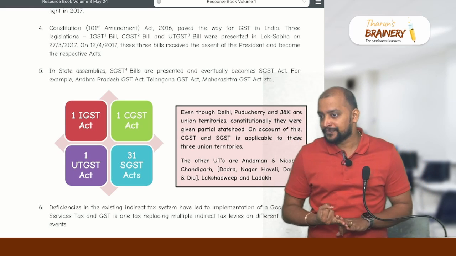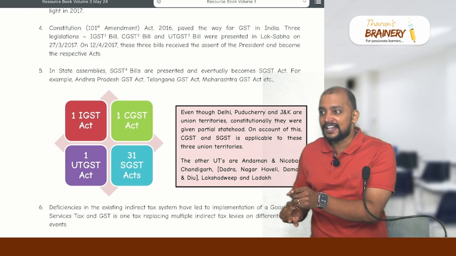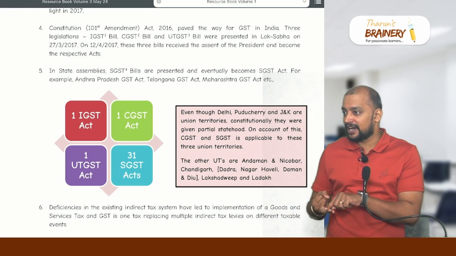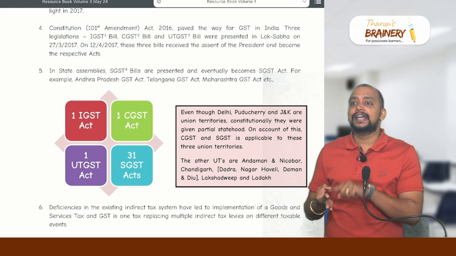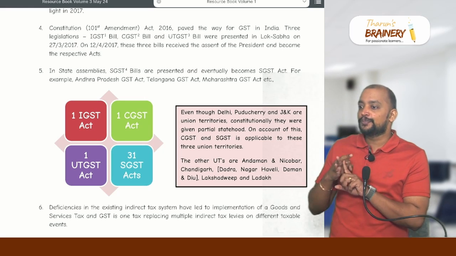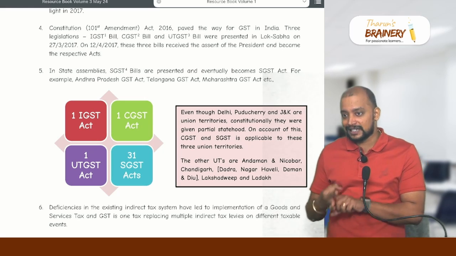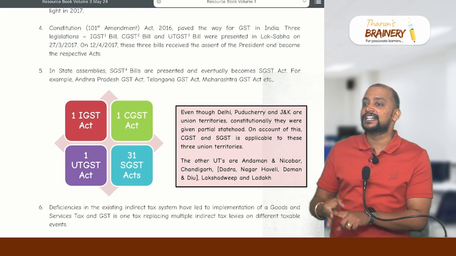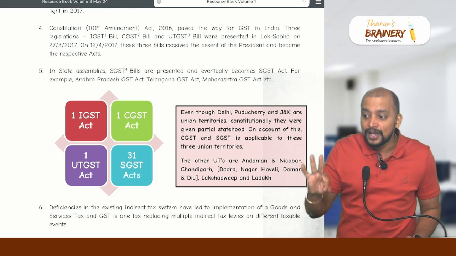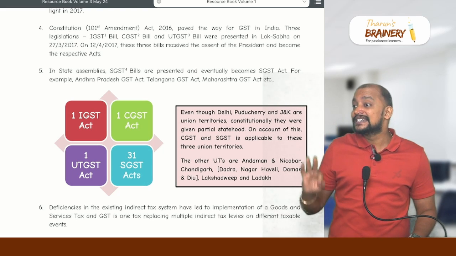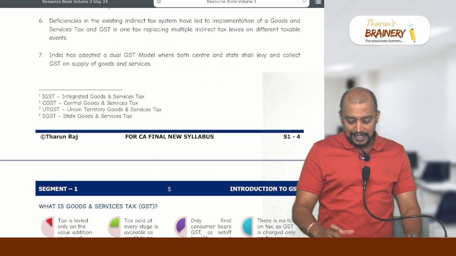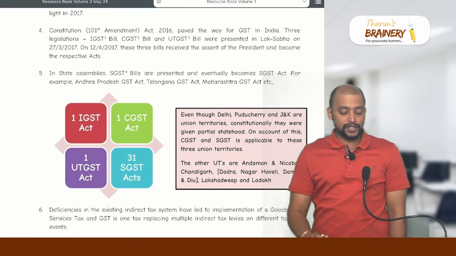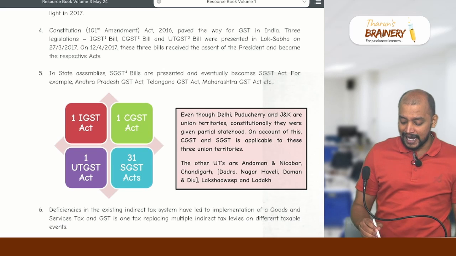Then next, Delhi. Delhi is also a union territory, but with state legislature. So therefore, it is treated like a state for GST purpose. And then Puducherry, Pondicherry. So Pondicherry is also considered a state only for the purpose of GST, even though it is a union territory, because these 3 union territories are called union territory with state legislature. You can see this on the 4th page. On the 4th page, you can see we have one IGST Act.